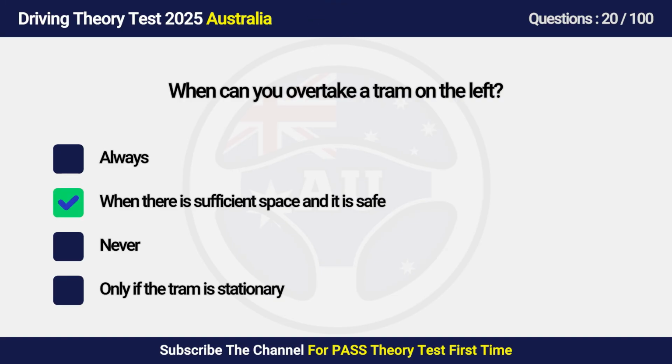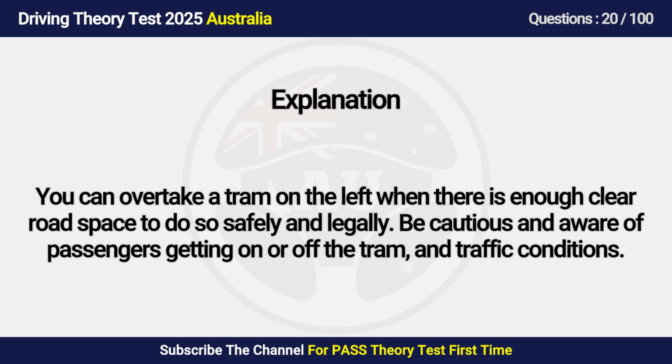Answer is B. When there is sufficient space and it is safe. You can overtake a tram on the left when there is enough clear road space to do so safely and legally. Be cautious and aware of passengers getting on or off the tram and traffic conditions.